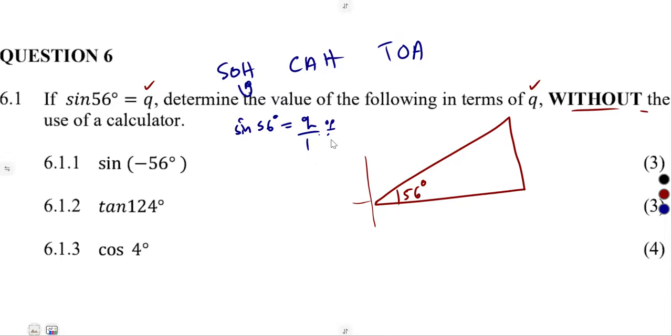So we can use that on our diagram because it's a right angle triangle, remember? So that's our opposite according to 56. That's our q. Hypotenuse facing 90 degrees, that's our 1. So you're supposed to calculate the adjacent side, which represents the x value. So remember your Pythagoras theorem, guys, in order for you to calculate the value of x. You need to understand your Pythagoras theorem.